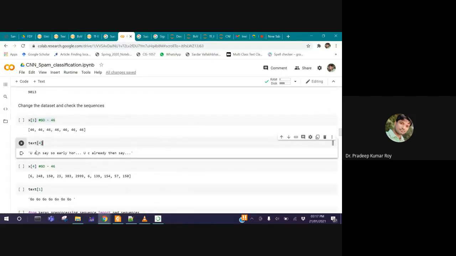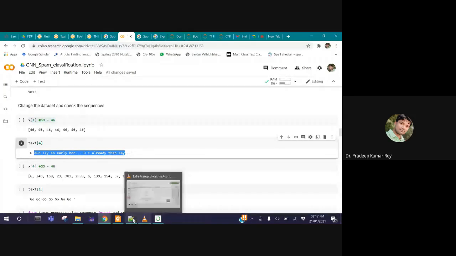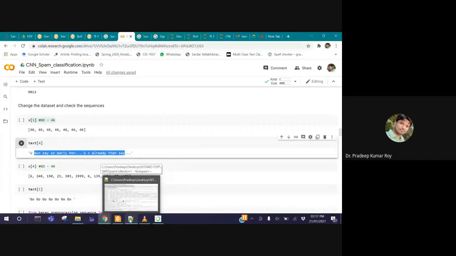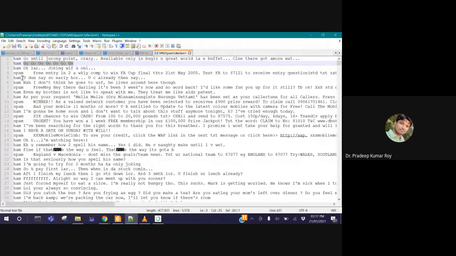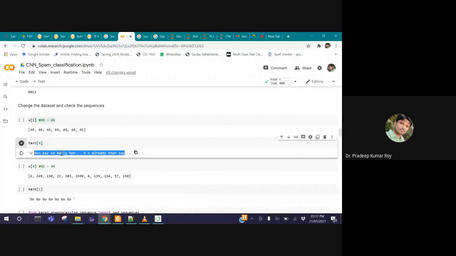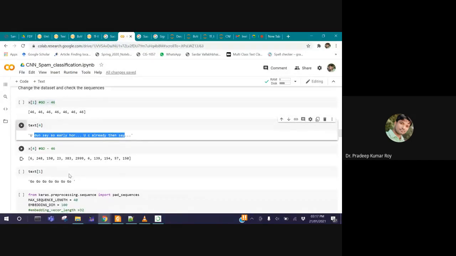You can see another one. Row number 4, we have this message. Don't say so early, you see already, then I'll show the message again. The fourth row means the fifth message. See here, 'You don't say early. You see already, then say something like this.' Okay, so this is the fifth message presented here. Now see its conversion.